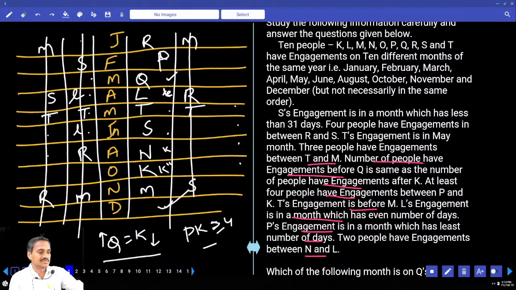Then tell me who is the person left over here? Only one more person is left over: K, L, M, N, O. O is the person left out.